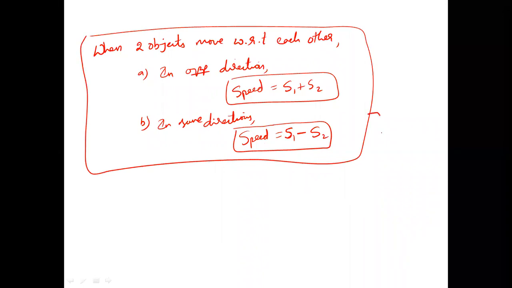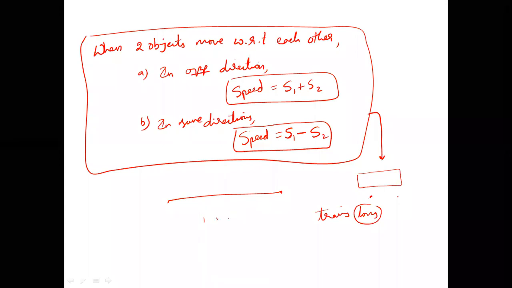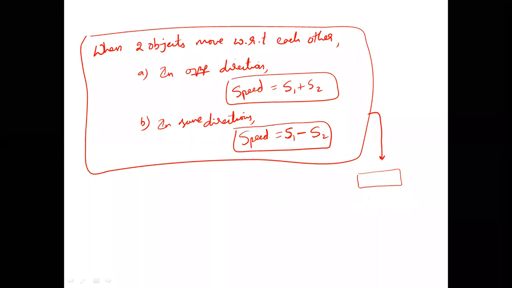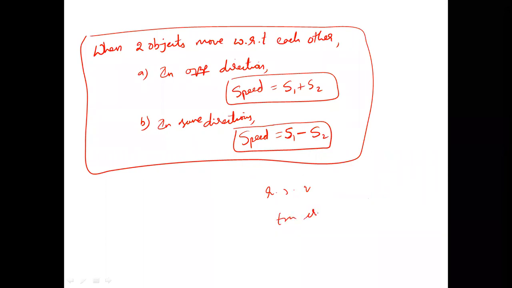So this is a concept that we will be using tomorrow. Once we are done with this relative speed and two objects moving, we'll make the objects as trains. The only difference between a train and a normal object is that a train is a long object. So a train has a long length compared to other objects. A train can cross another object, and a train crossing an object will take some time. So we'll be seeing relative speed related questions and trains crossing another object questions. And finally, after completing all the discussions on land, we'll see a very simple application of time and distance into boats traveling in water.